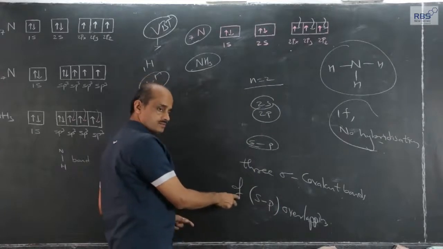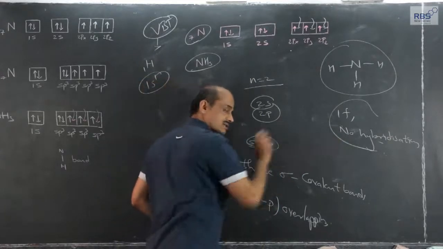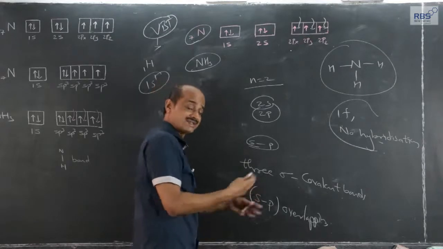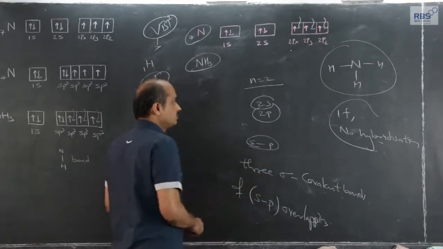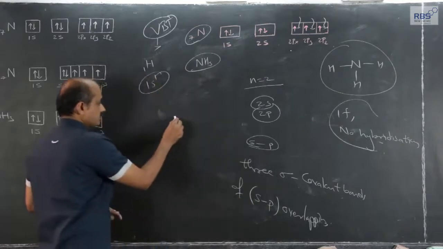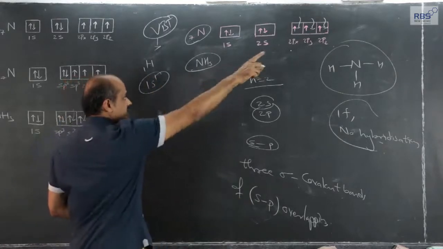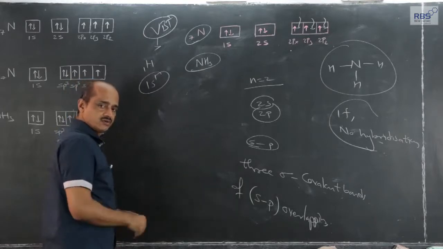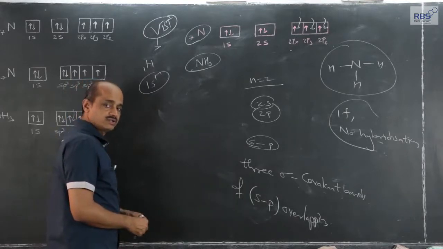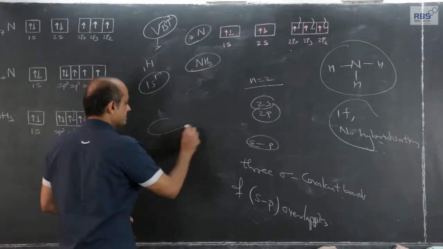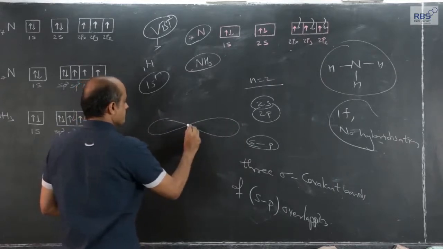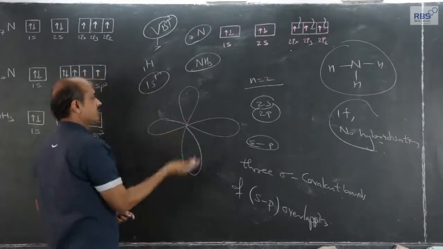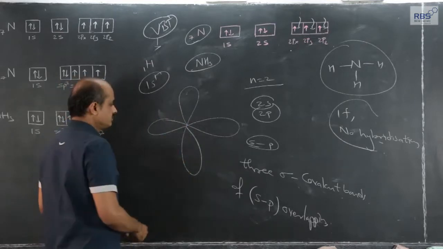Considering that nitrogen does not undergo hybridization, mixing and recasting, the 3 unpaired electrons are present in 2px, 2py and 2pz, one unpaired electron in each p orbital, with one lobe on this side and the other lobe on that side. I will not write it on the board.